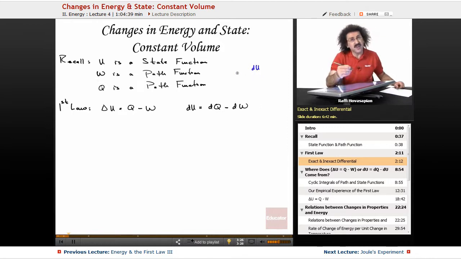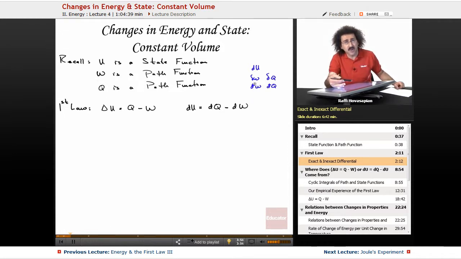And they'll use some variation of that for a path function. You'll often see something like dw, the small Greek delta, and dq, or you'll see d with a line through it for dw and dq. This lets us know that these are path functions. More specifically, from a mathematical point of view, they're inexact differentials. So a state function is an exact differential, and a path function is an inexact differential.